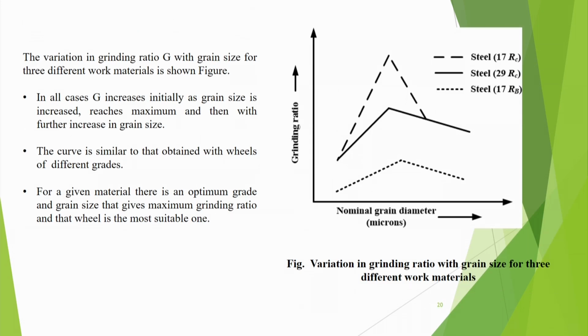The variation in grinding ratio G with grain size is also shown. It increases initially with grain size, but reaches a maximum, and then with further increase in grain size it reduces. It is similar to the previous curve. For a given material, there is an optimum grade and there is an optimum grain size also. So this has been shown here.